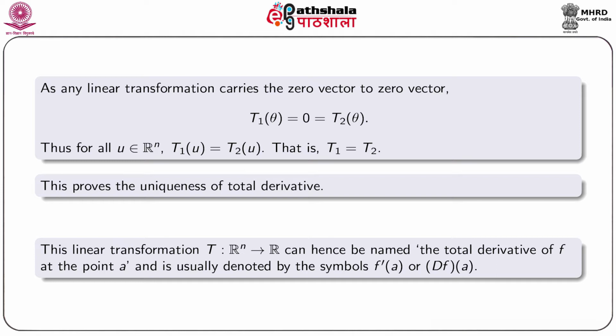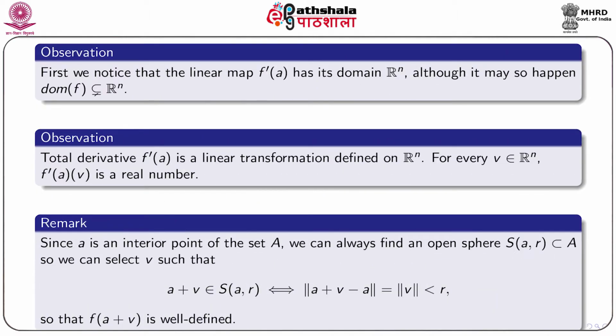This linear transformation T from Rn to R can hence be called the total derivative of f at the point a, and it is usually denoted by the symbols f dash a or df at the point a. Now, we state some observations.